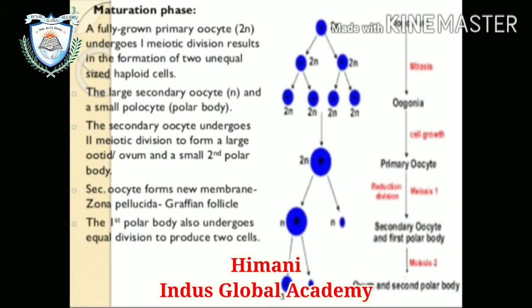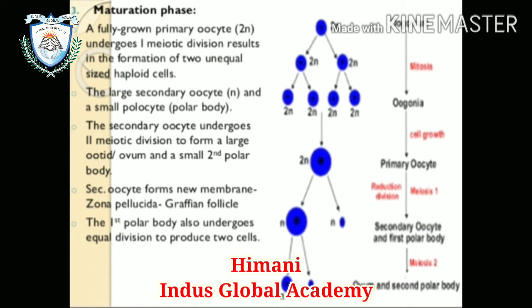Now, the maturation phase. A fully grown primary oocyte undergoes the first meiotic division, resulting in the formation of two unequal-sized haploid cells: a large secondary oocyte and a small polocyte, or polar body.